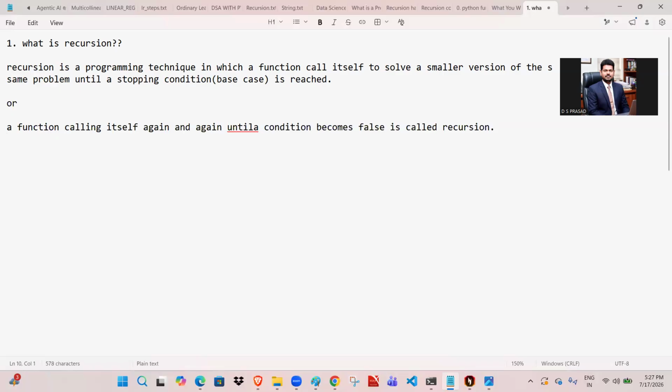A function calling itself again and again until a base condition or base case becomes false is nothing but recursion.